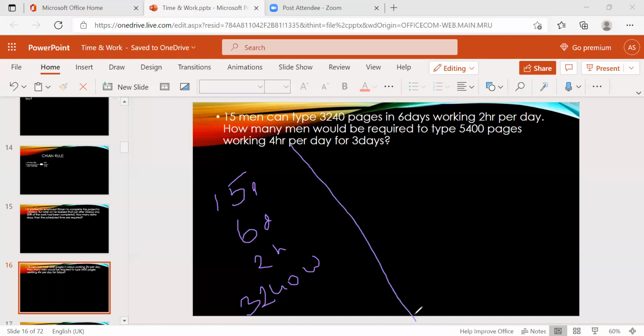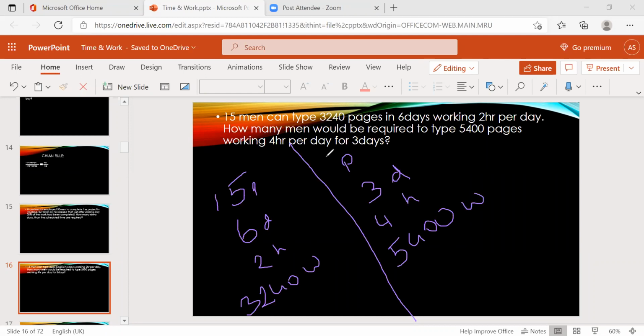And in the same comparison, we don't know how many persons, and they need to complete it in only 3 days. Now how many hours? 4 hours. 3 days, 4 hours. And what's the work? 5,400. So the days decrease and hours increase, and here the work also increases.